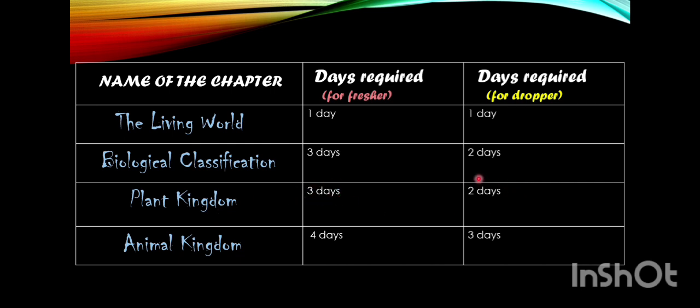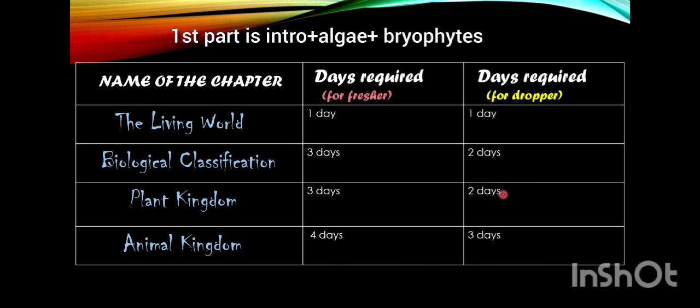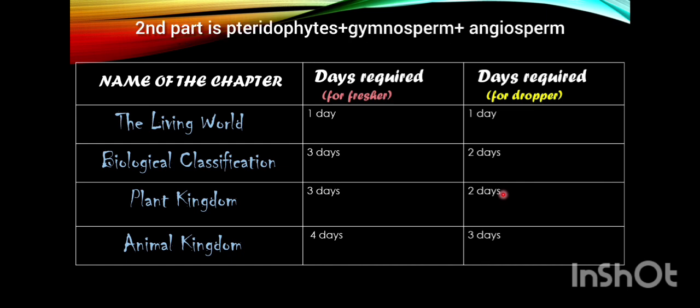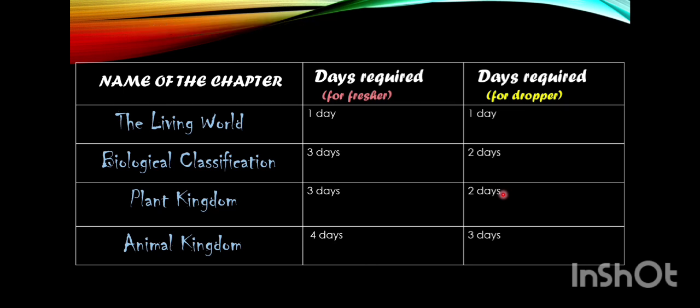For a dropper I said 2 days, which will be the intro part, algae, bryophytes, and then pteridophytes, gymnosperm, and angiosperm also in a single day. Because here the angiosperm is not given in full detail. You will see angiosperm as a separate lesson, sexual reproduction in flowering plants, in class 12. So no need to give much importance to angiosperm. I think it was also removed from the NCERT book, I'm not sure.